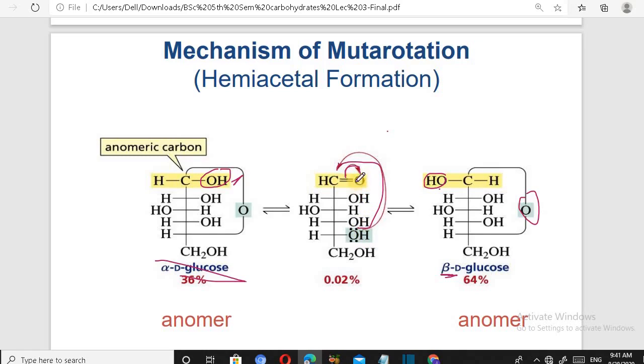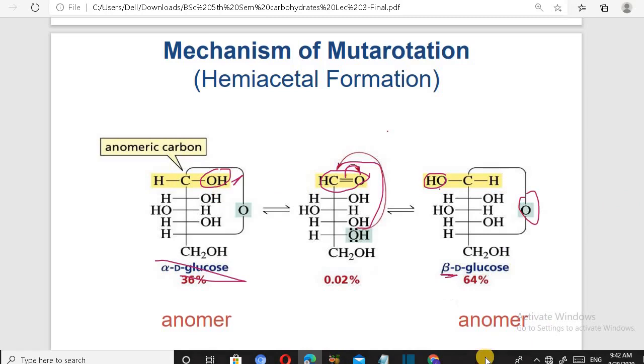On this carbon, OH group and H group are present, and these can be arranged with OH group on the left side or on the right side. If it is on the left side, then it is beta. If it is on the right side, then it is alpha. So mechanism of mutarotation is clear.